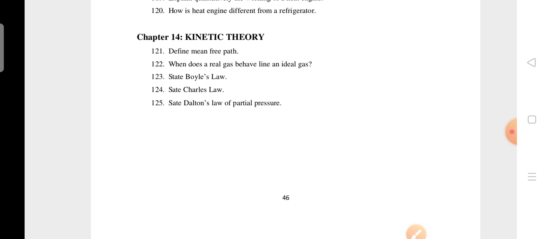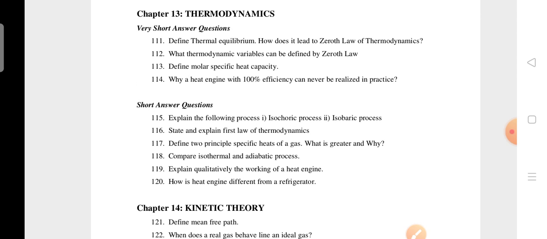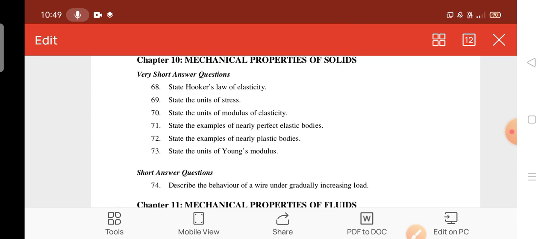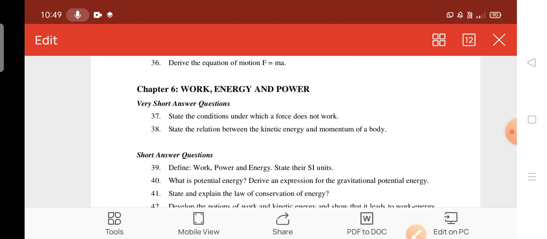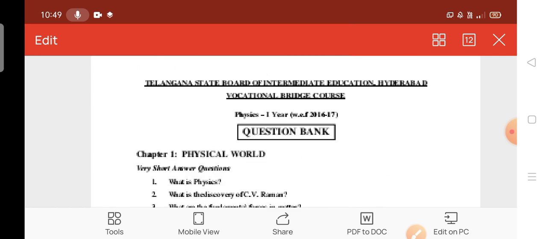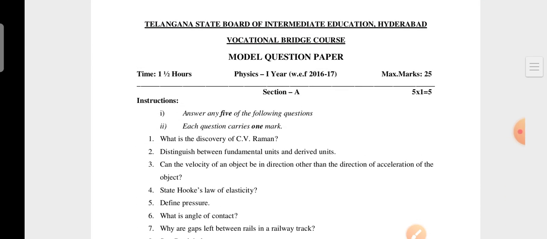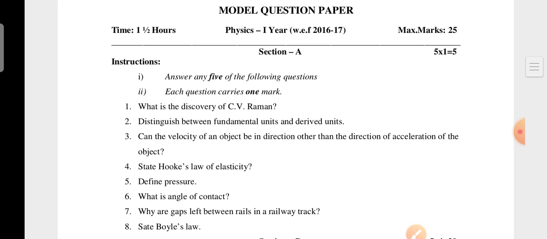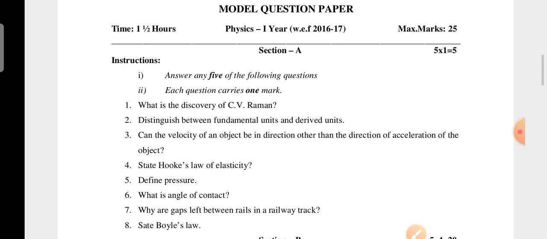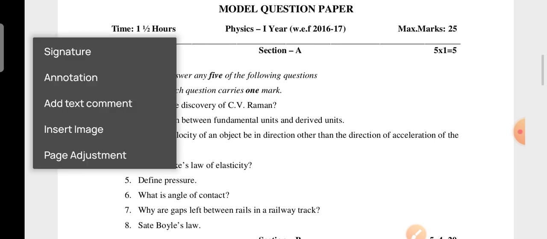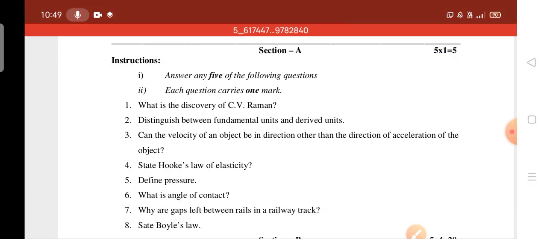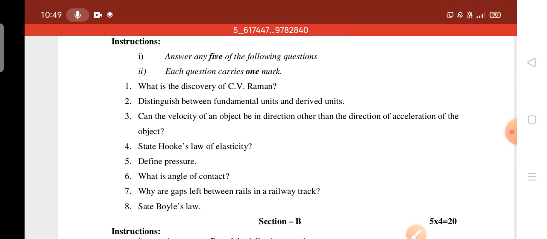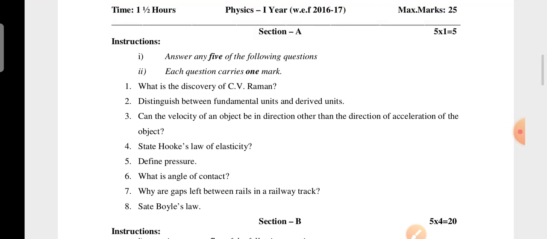It's clear na? So I have given the syllabus, the deleted content as well as important questions. So now next I am going to go for the model question paper. Okay, I will show you how the question paper will come. So this is a model question paper for you people. Overall physical sciences 50 marks, 1.5 hour part 1 physics, 1.5 hour part 2 chemistry. Each paper carries 25 marks. So here, section A, answer any 5 of the following questions. 8 questions will be there, but you have to attempt any 5.